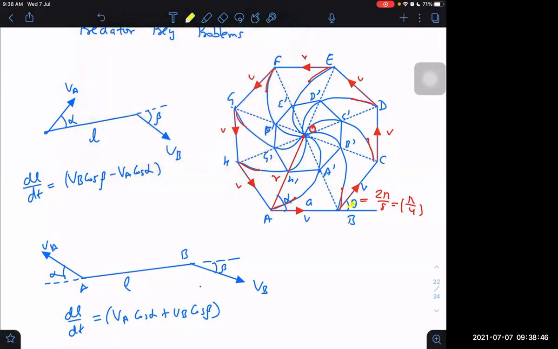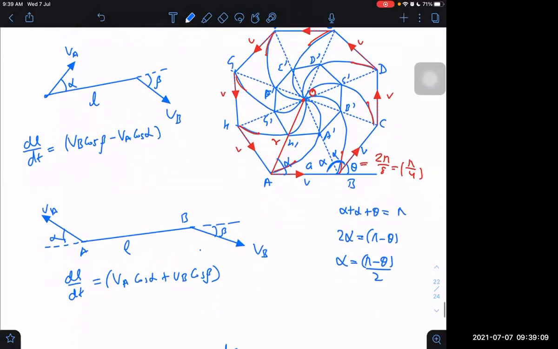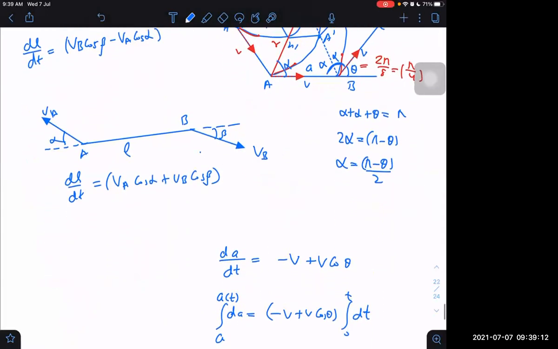This is theta. We can determine it by knowing that this is alpha, and this is also alpha. So alpha plus theta is equal to pi, 2 alpha is equal to pi minus theta, and alpha is equal to pi minus theta divided by 2. Is it right or not? That is 90 degrees minus theta by 2.